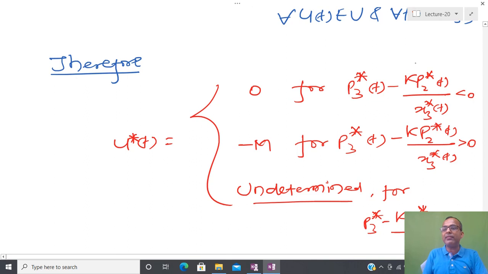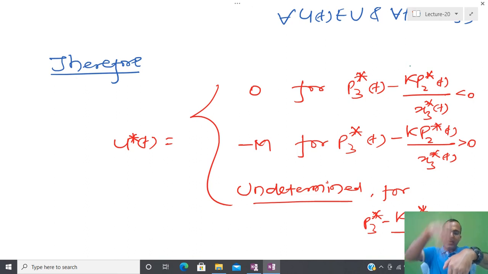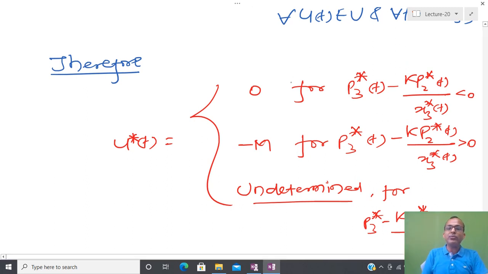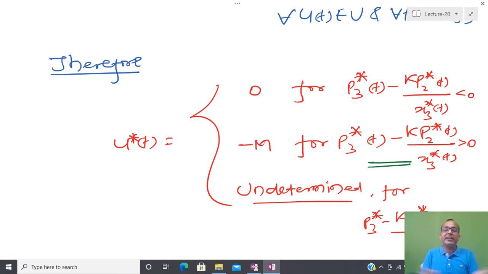Now you can see that whenever this is less than 0, then I have to apply the maximum amount of control, and here the maximum amount of control we are just talking about is the soft landing. So we are not going to apply any kind of control in the vertically downward direction, and for that reason the thrust along that is equal to 0. But when this is greater than 0, then I have to apply the maximum amount of control, that is minus m, and if that is exactly equal to 0, then the control is not going to affect, meaning the thrust is not going to affect the system. So we have to make sure what the situation is if thrust is not going to affect our system. So we have to do this kind of analysis.